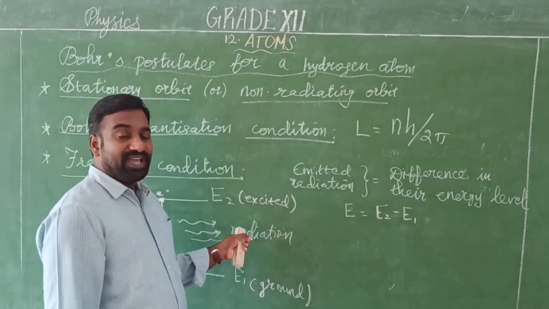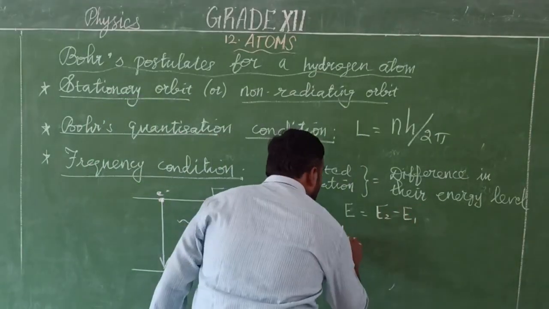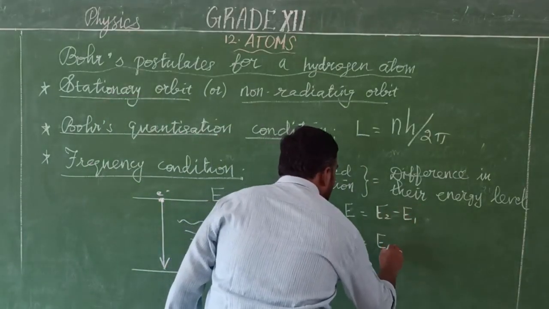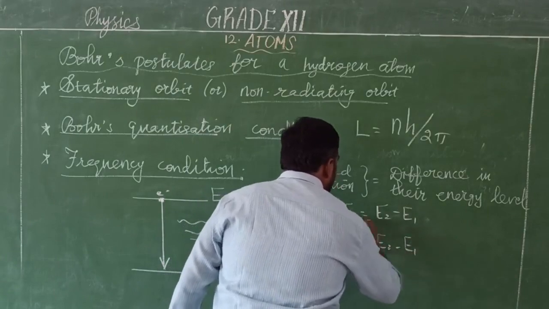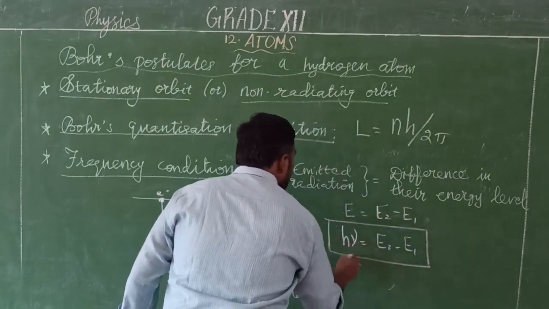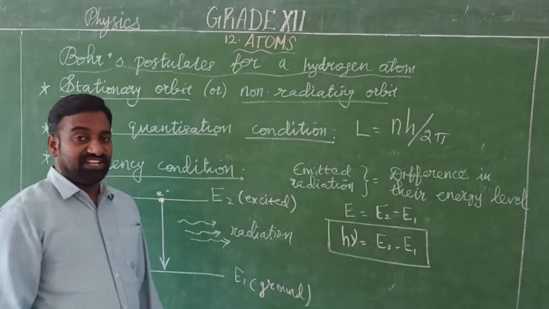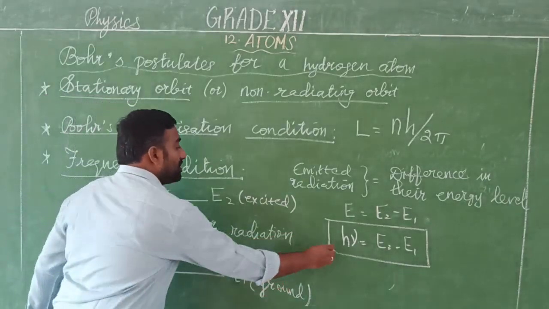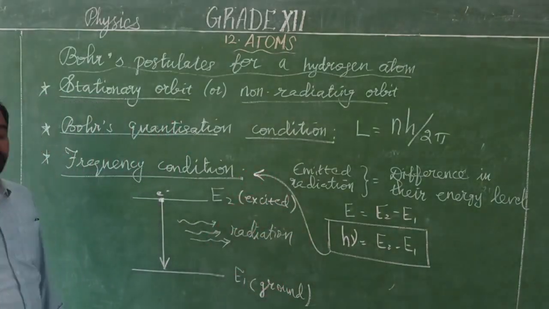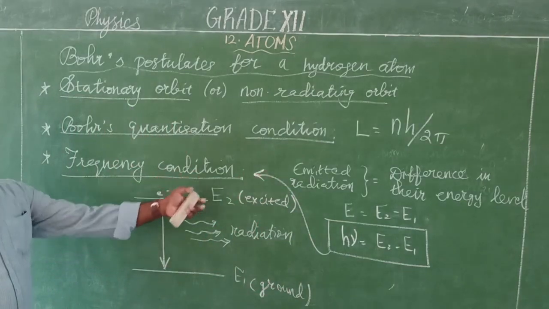So according to Planck's quantum theory, E is equal to h nu. So h nu is equal to E2 minus E1. Here the frequency is proportional to the difference in the energy level. So this is called the frequency condition. So these are the three postulates.